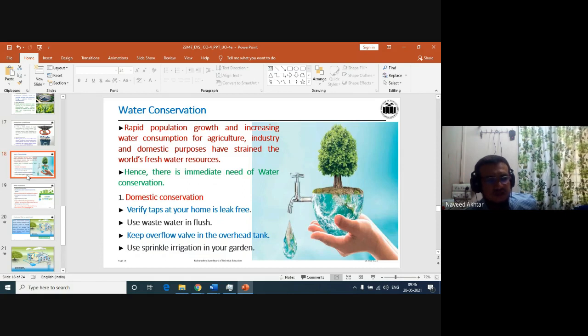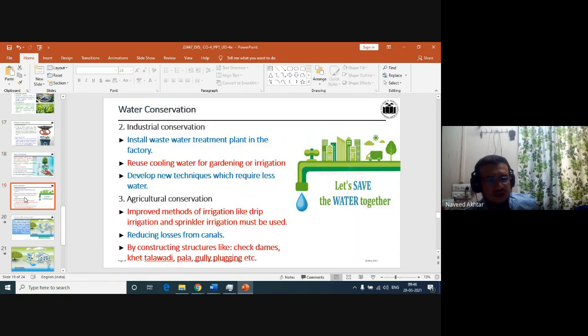Then we have seen the conservation or saving of water. It may be domestic saving: taps should be free from leakages. It may be industrial saving: the treatment plants we use for our industries. And it may be agricultural conservation: methods other than conventional ones, such as drip irrigation and sprinkler systems, will reduce the use of water.